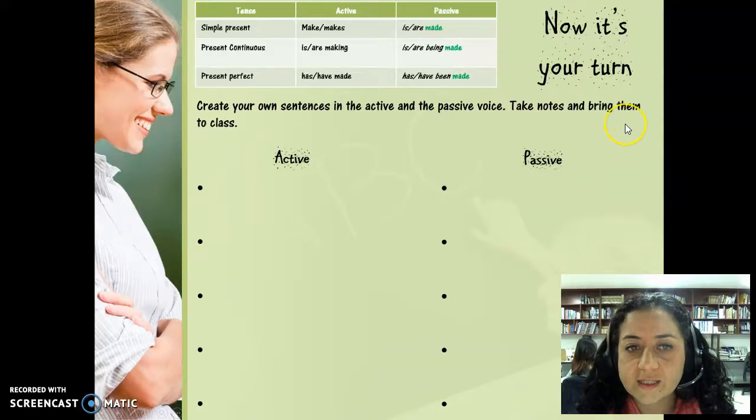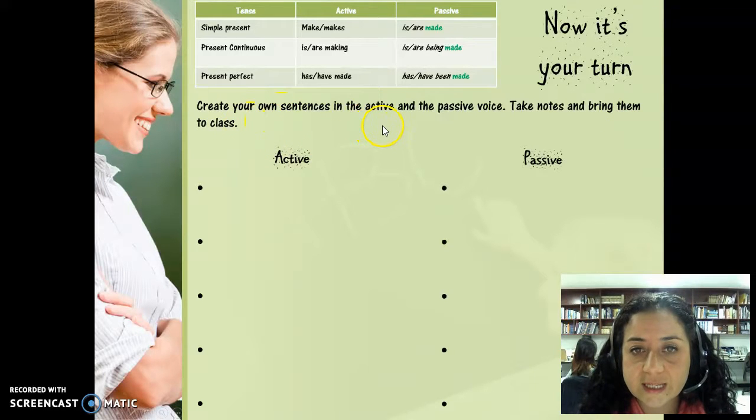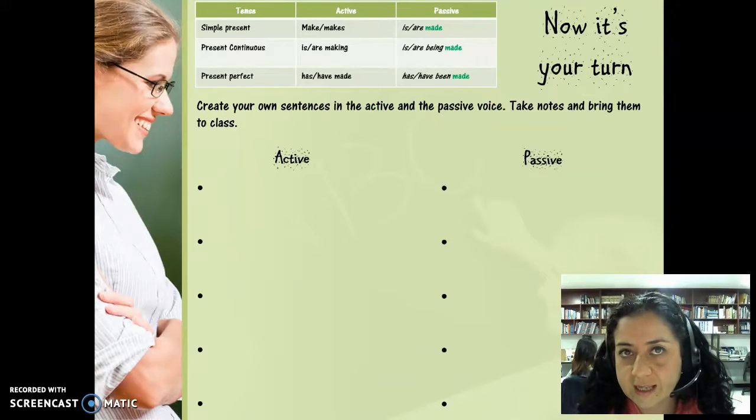Okay, so now it's your turn to create from scratch. Create your own sentences in the active and the passive voice. Take notes and bring them to class.